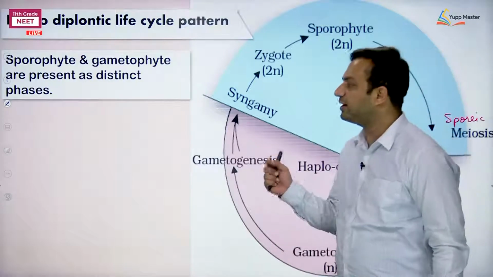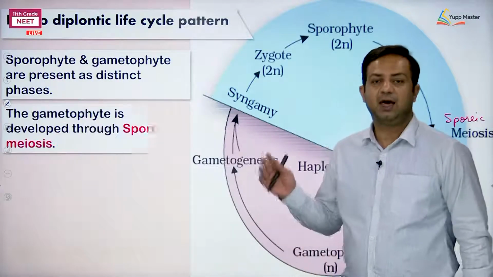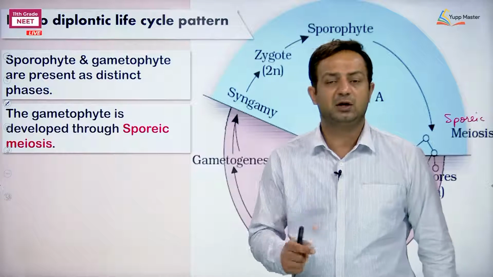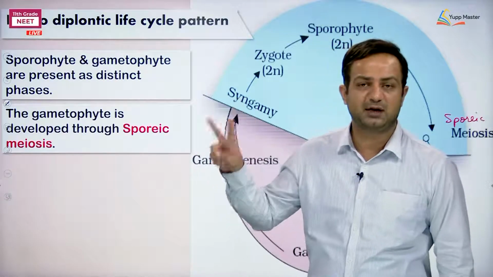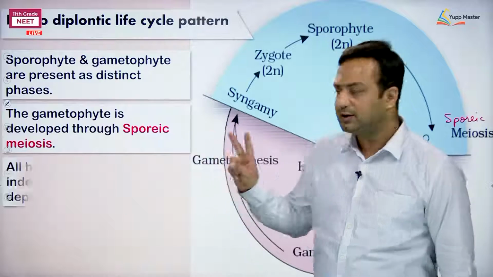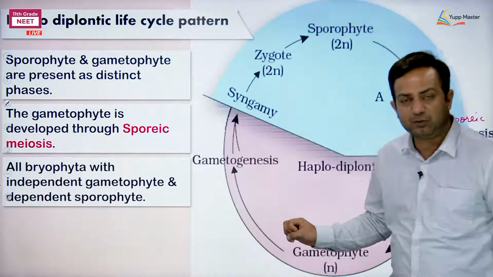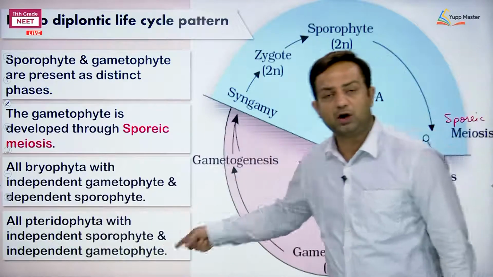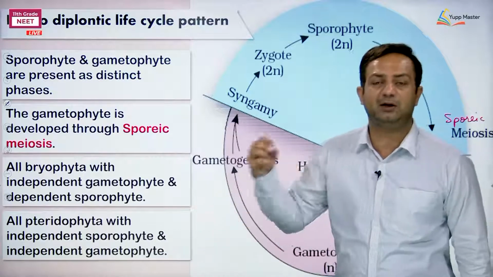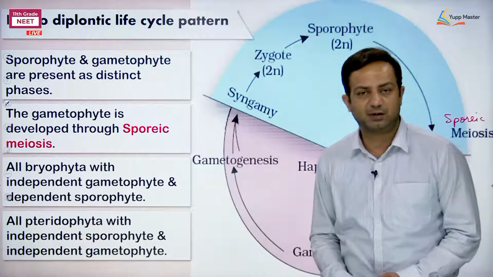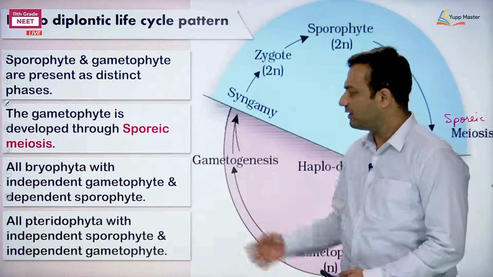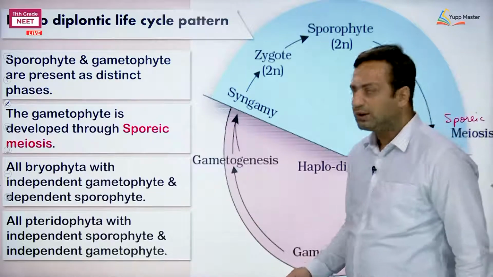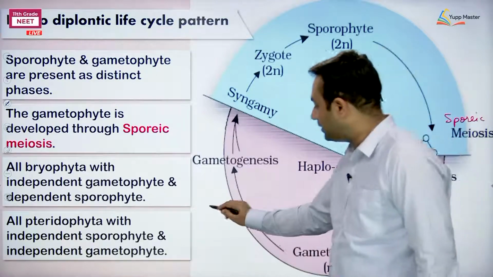So, here sporophyte and gametophyte are present as distinct phases, and if they are in distinct phases, the gametophyte is developed through sporic meiosis. So, the sporic meiosis came again. Sporic meiosis can be seen in one, diplontic life cycle, second, haplodiplontic life cycle. Next, all bryophyta with independent gametophyte and dependent sporophyte are showing haplodiplontic life cycle pattern, whereas all pteridophyta with independent gametophyte and independent sporophyte are showing haplodiplontic life cycle pattern. Fine. This is how we can explain the things, right. So, these are the life cycle patterns that can be seen. The haplodiplontic life cycle can be seen in some algae also.